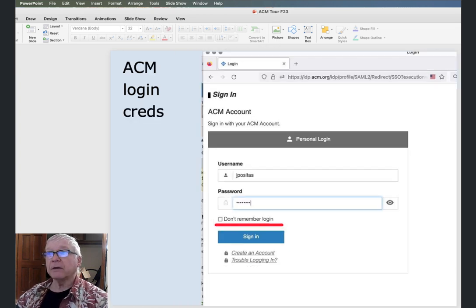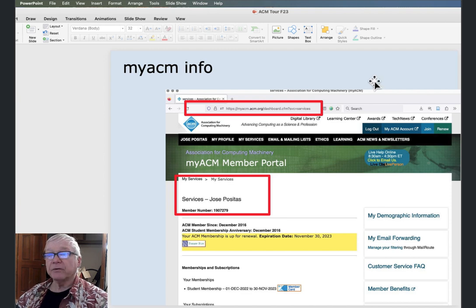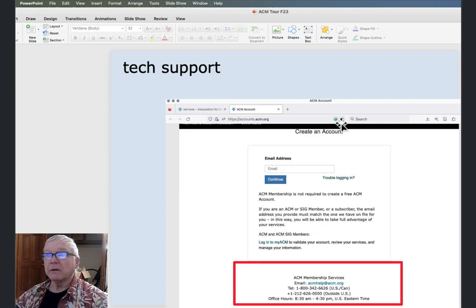So we're logging in here, and when we put in our credentials, and we're going to leave this unchecked and sign in, then we're getting to my ACM portal, which has information about your membership and stuff like that. But we are most interested in this link up here that says Learning Center, not Digital Library. Learning Center.